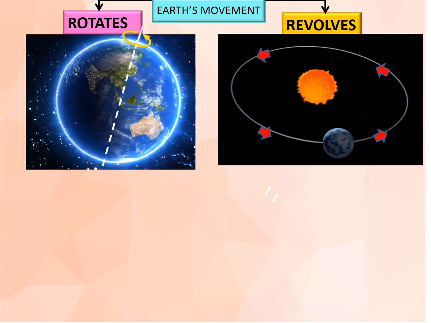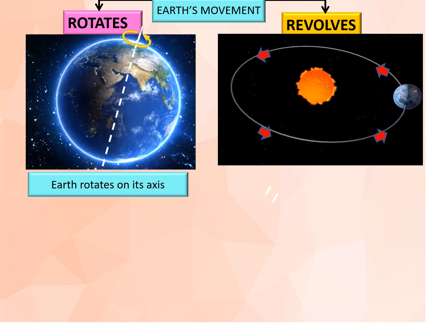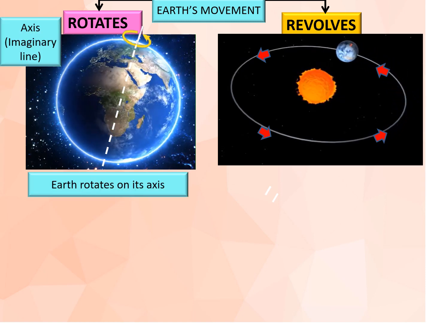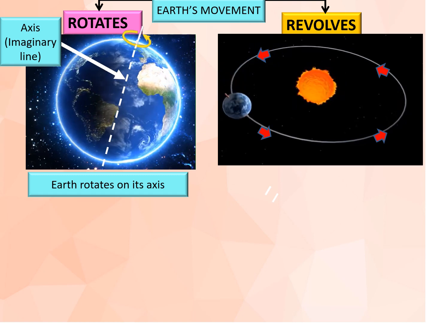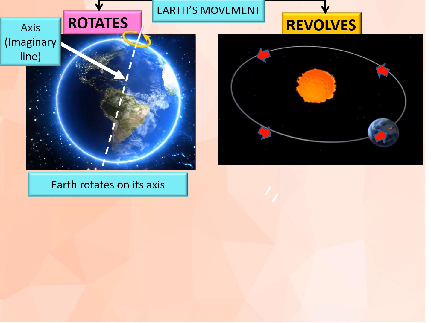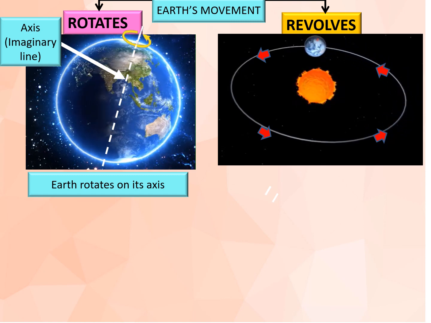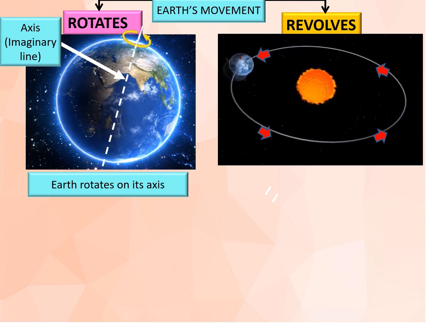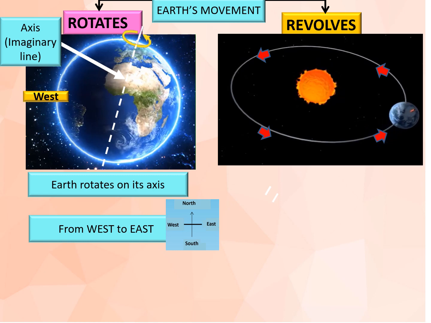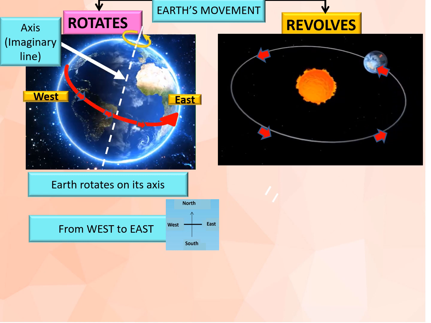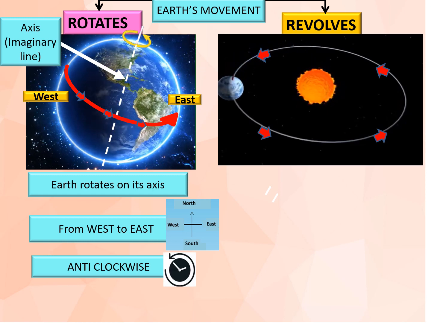Now let's see how the Earth rotates and revolves. The Earth rotates on its axis. Axis is not real, but it is an imaginary line which passes from the north to the south pole of the Earth. And the Earth's axis is a little bit tilted as shown in the diagram. And the Earth rotates from west to east, in anti-clockwise direction.